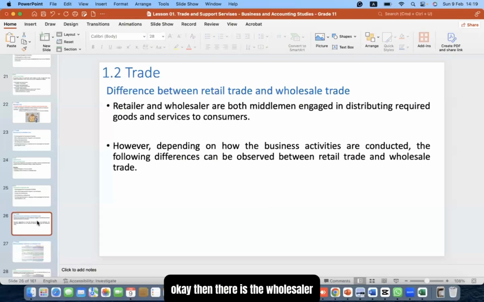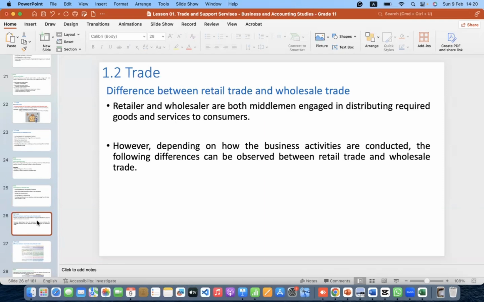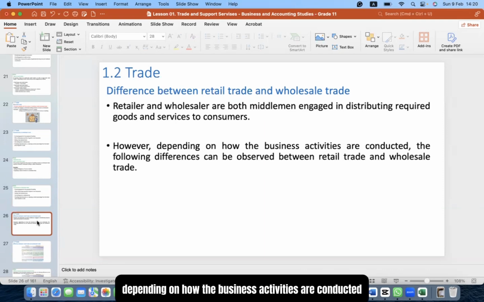Then there is the wholesaler who is buying it from the farmers and then selling it to retailers, and then from retailers to final consumers. So they are the middlemen. However, depending on how the business activities are conducted, the following differences can be observed between the retail trade and the wholesale trade.